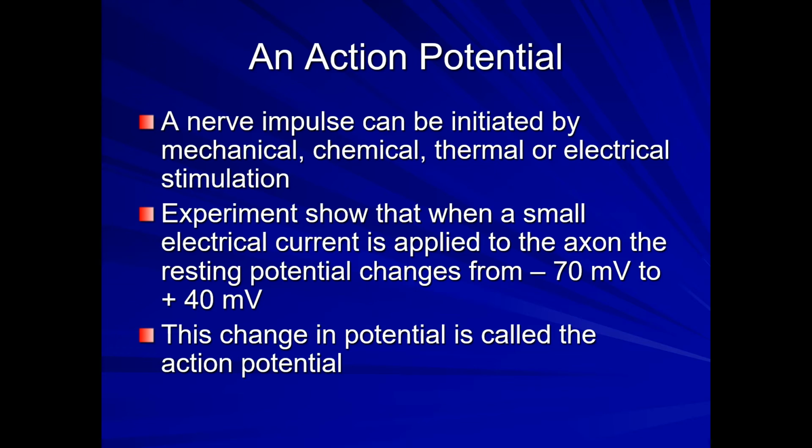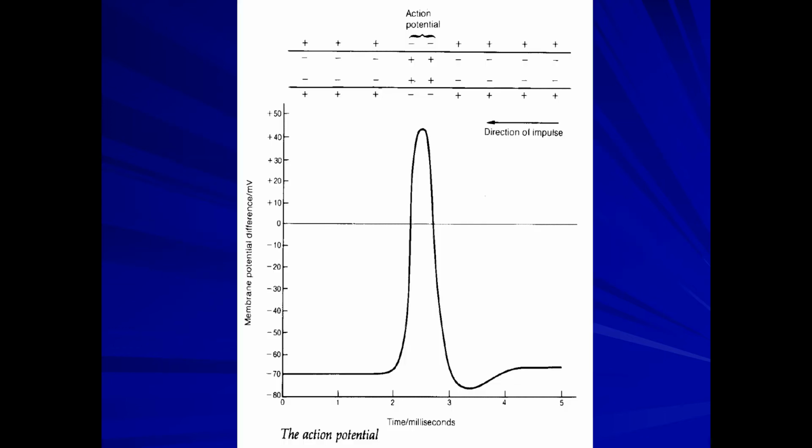What should happen is, when the nerve is in resting potential, that is minus 70 millivolt, it should change to plus 40 millivolt. This change in the potential, making the impulse to be carried, is known as action potential.